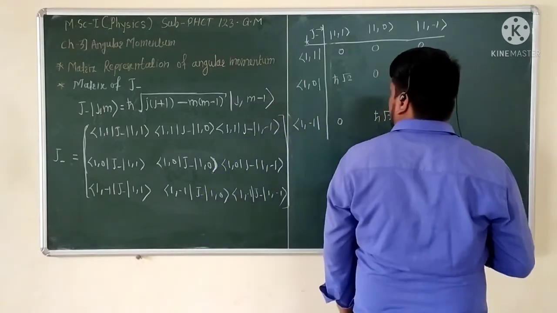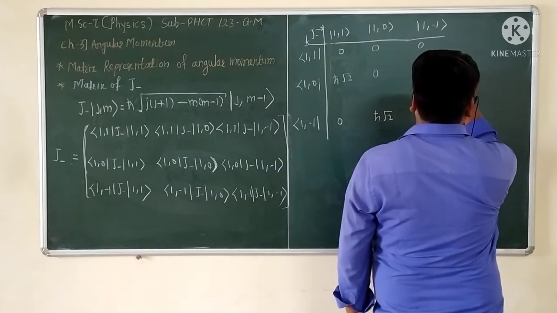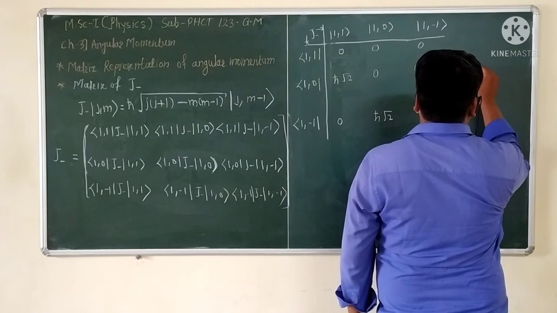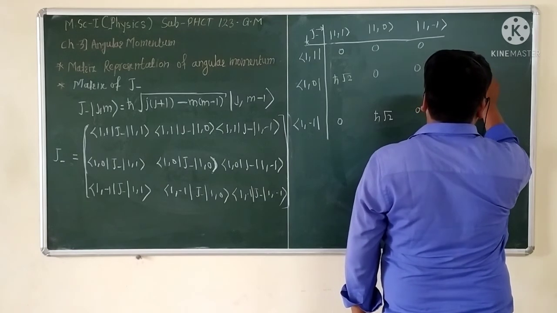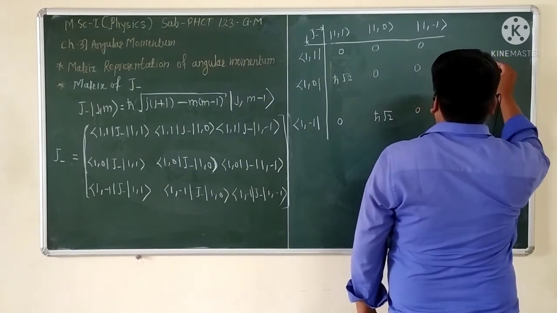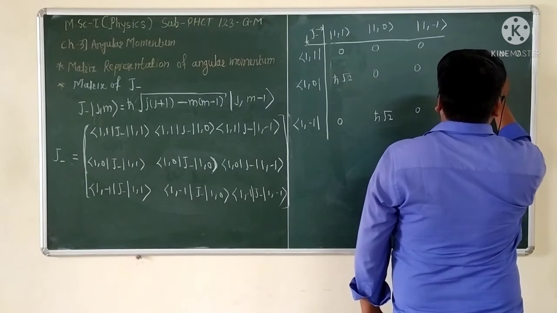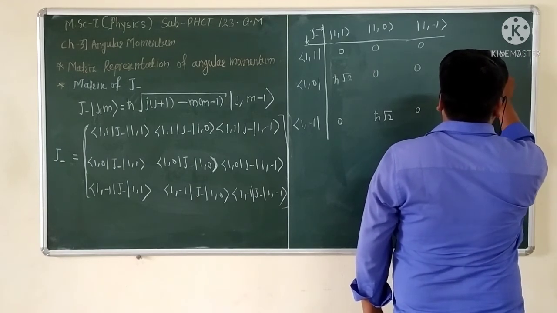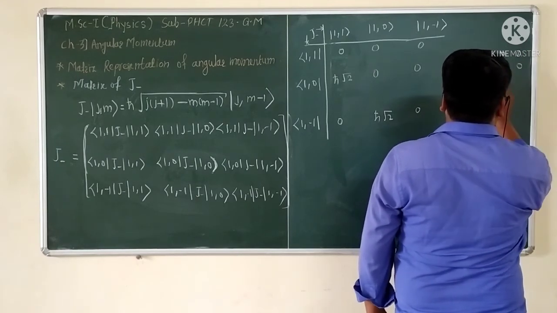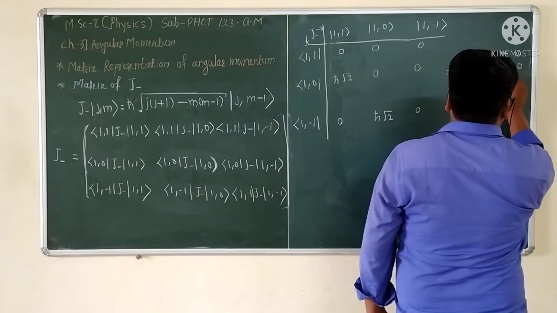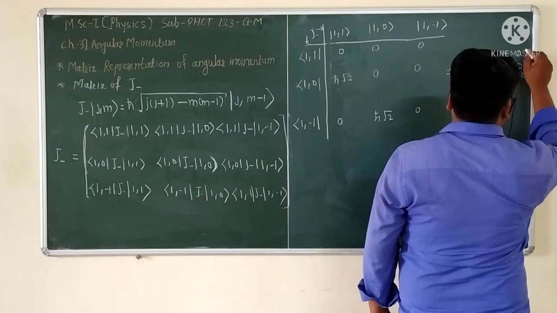So this is the matrix representation of this J₋ operator, which is nothing but the bracket of 0 0 0, ħ√2 0 0, 0 ħ√2 0.